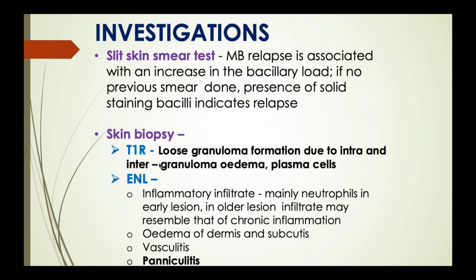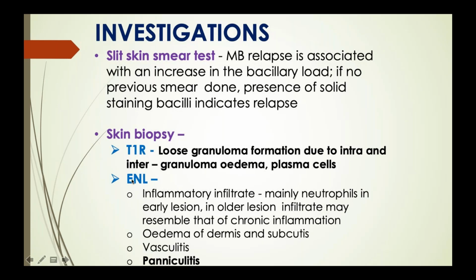When you see reaction, what do you see? You see edema, loosening of the granuloma. Fine, loosening of the granuloma. You usually don't see any acid fast bacilli in type 1 reaction, but loosening of granuloma, edema, and presence of Langerhans cells, these are the markers for your type 1 reaction.